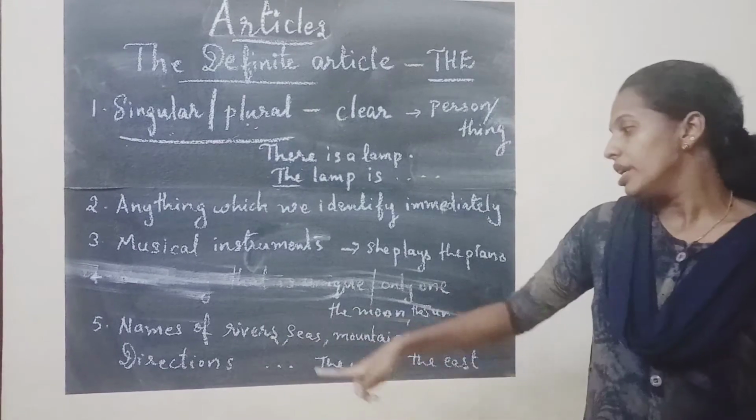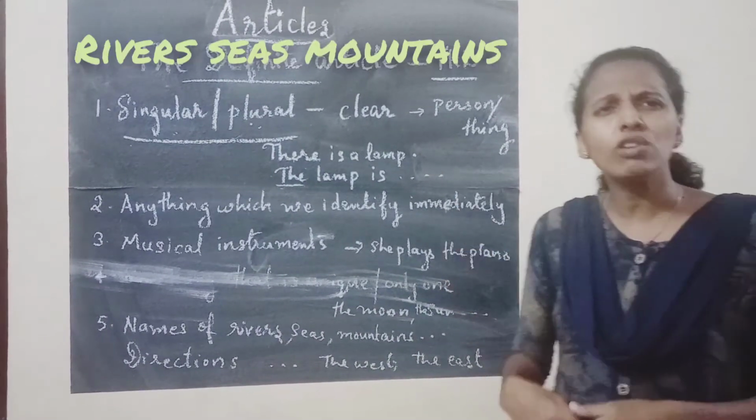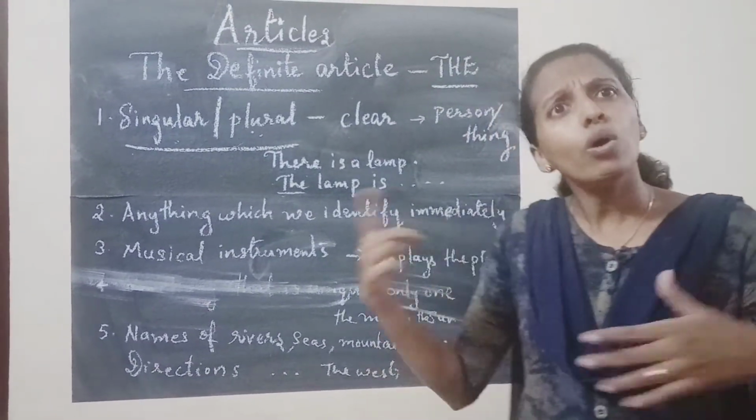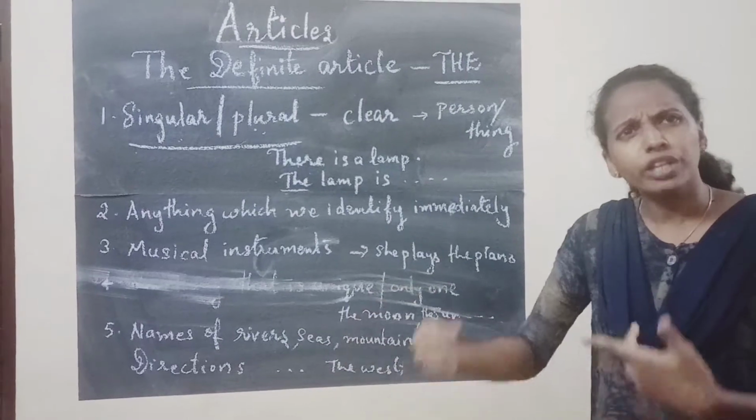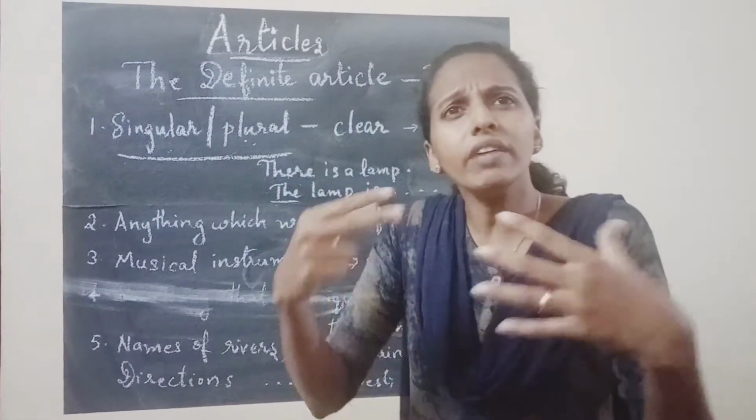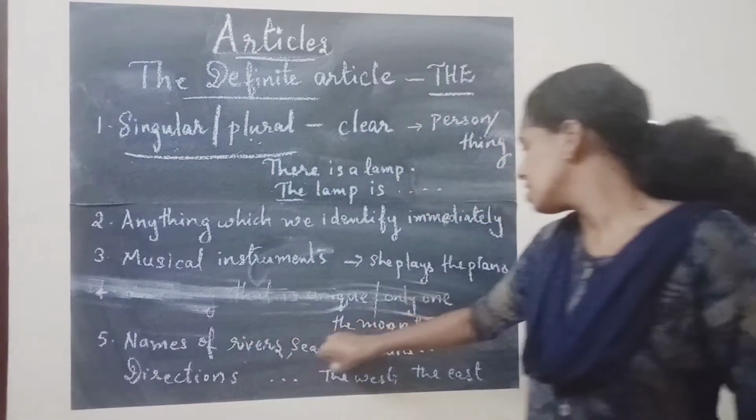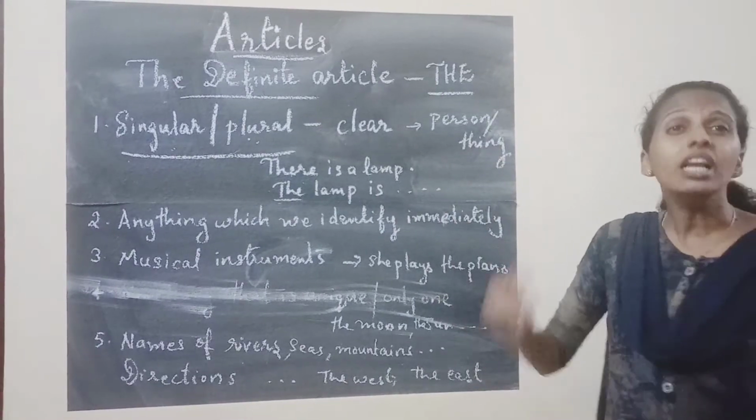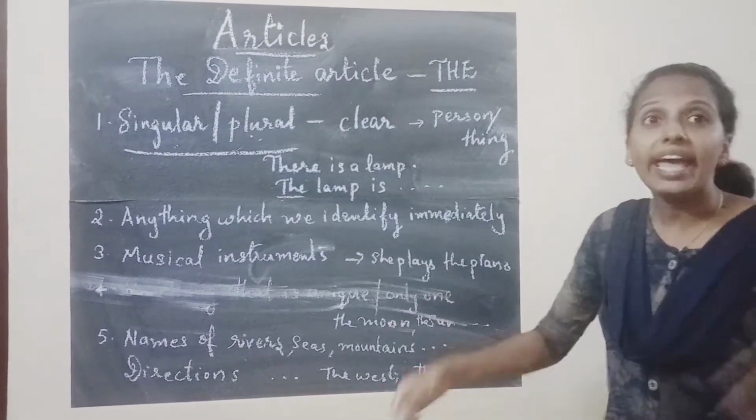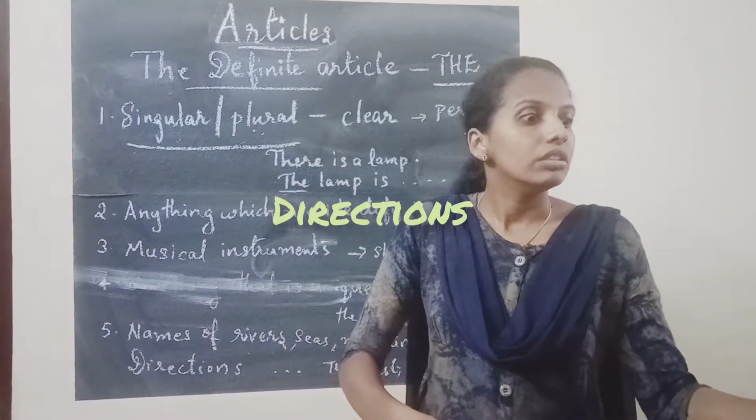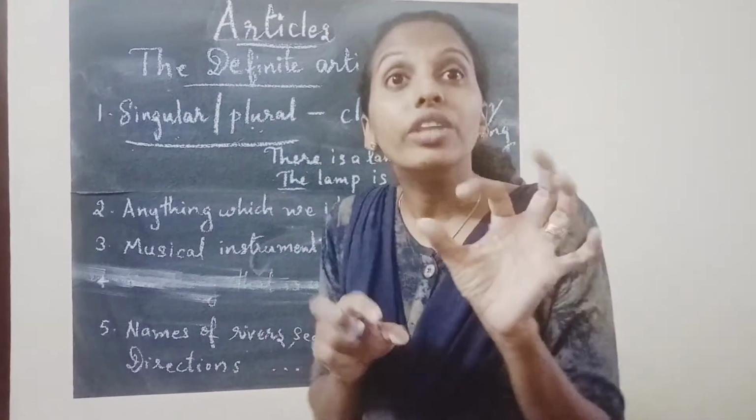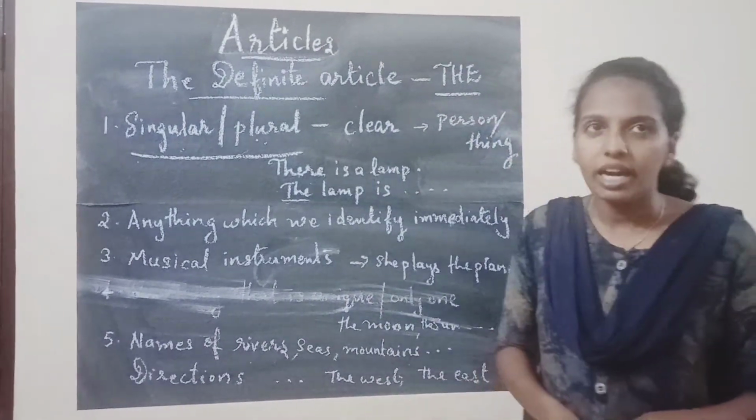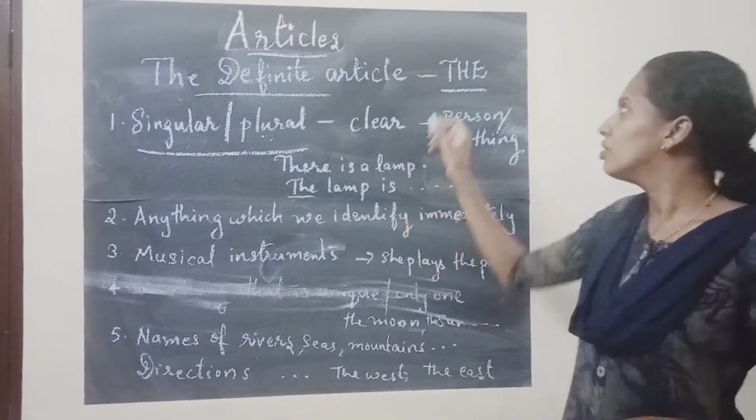Now the names of rivers, seas, mountains, we say the Everest. We will not say an Everest, we say the Everest, or the Kaveri or the Narmada. Whatever it is, we write the before rivers, seas, mountains. Before that we have to write the article, that is the definite article, the. Understand? Or directions, the west, the east, the south, whatever it is. When we show direction, we have to use the. Clear? Understand? These are the rules where we need to write the.